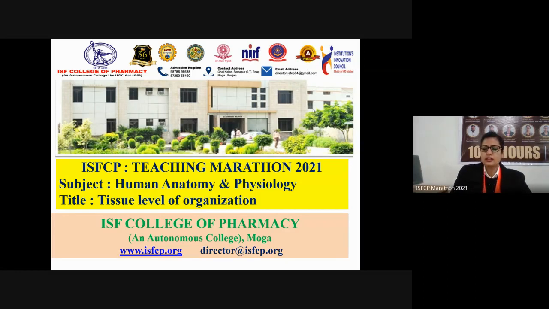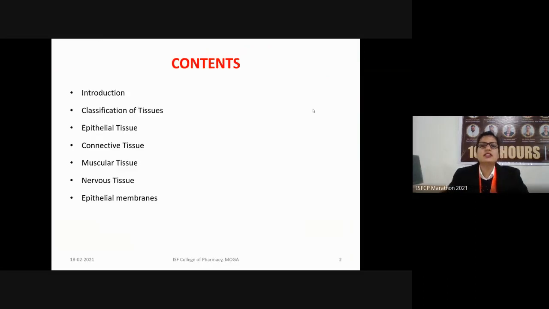The contents of today's presentation are: we'll discuss the classification of tissues, what tissues are, how they are produced, and what the different types of tissues are, which include epithelial tissues, connective tissues, muscular tissues, and nervous tissues. At last we'll study the epithelial membranes. So how many membranes are present in our body which are lining these tissues.